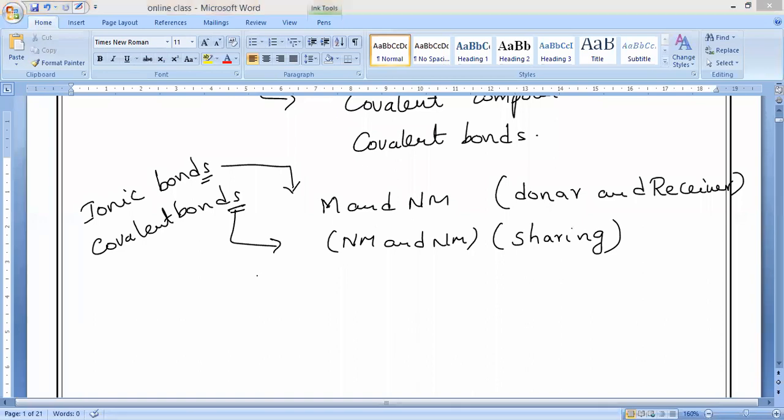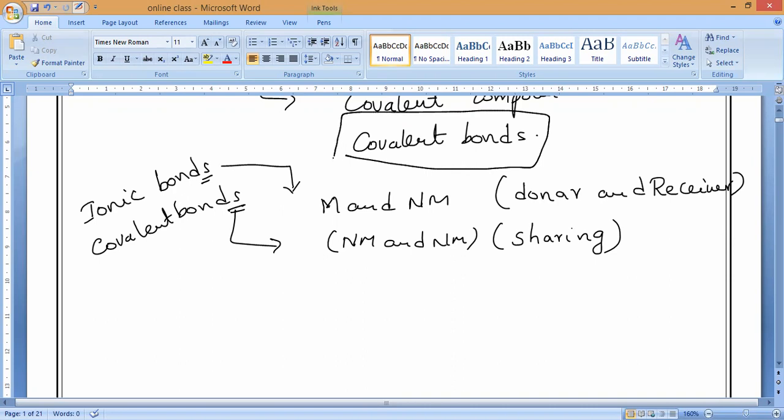But as I said, ionic bonds are not formed in carbon and its compounds. The only bonds formed by carbon are covalent bonds. Even though they are covalent bonds, they are still very strong: the covalent bonds formed by a carbon atom with itself and with other elements like hydrogen, nitrogen, fluorine, chlorine, and so on are also very strong.